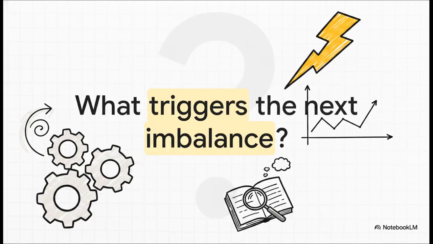We've seen how elegantly the savings investment machine balances itself, relying on the hard math of propensities and the physical reality of business inventories. But I want to leave you with this final, provocative thought to ponder. If the economy's blueprint automatically forces a return to a steady equilibrium, what exactly is the spark that triggers the next great imbalance? The machine always fixes itself, but it never seems to sit still for long.